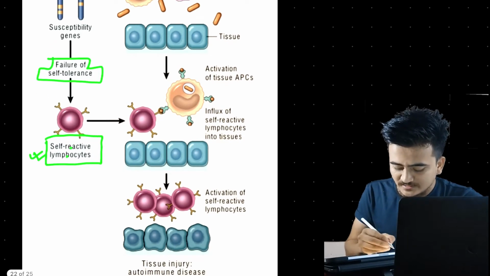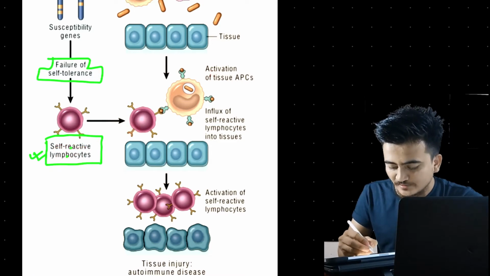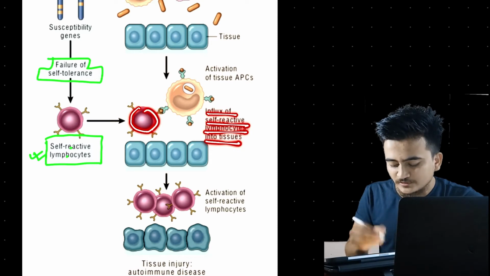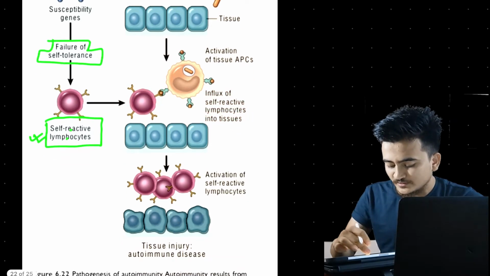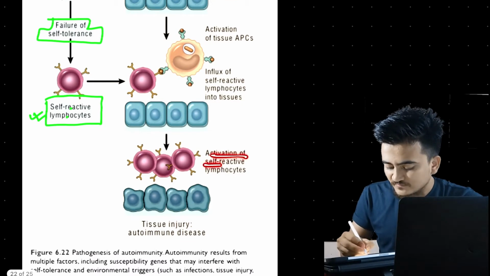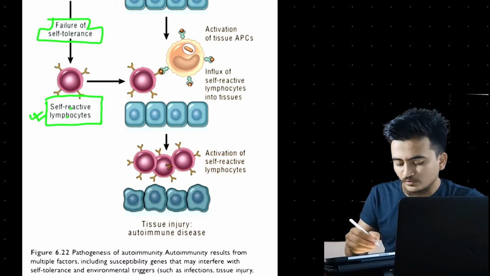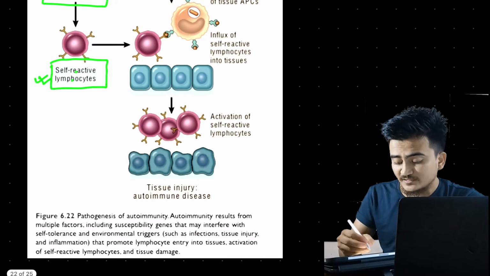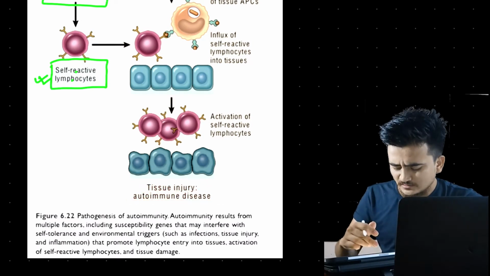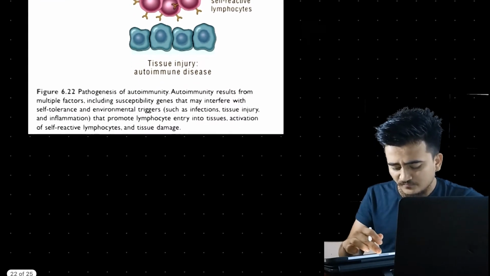These self-reactive lymphocytes will get into tissues. There is an influx of self-reactive lymphocytes into tissues, and while getting into the tissue they will cause the activation of self-reactive lymphocytes, and they will start degrading one's own tissue. This is a simple, rough idea of how this occurs.